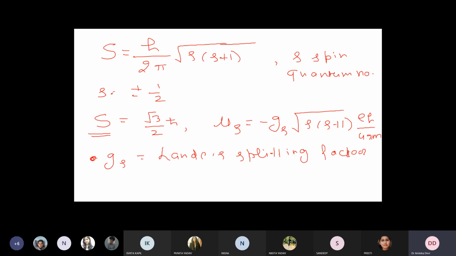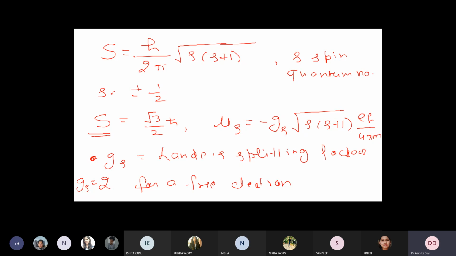So g is the Lande splitting factor and its value is 2 for a free electron.